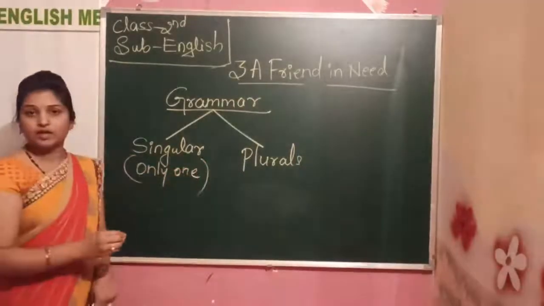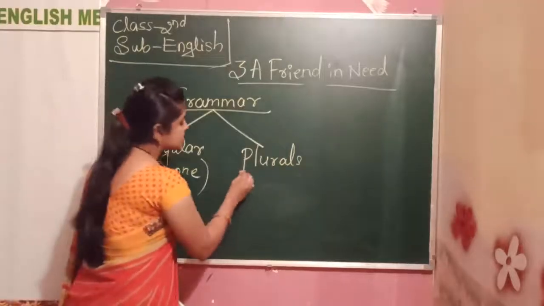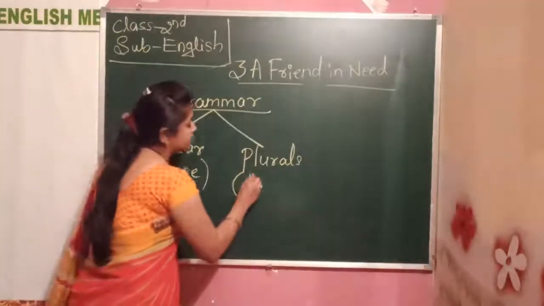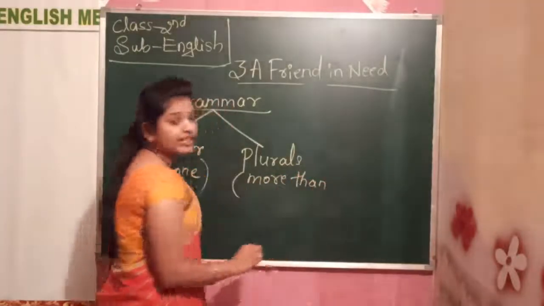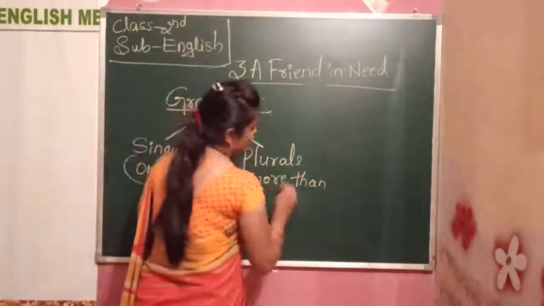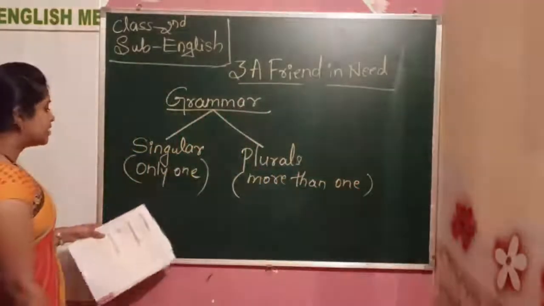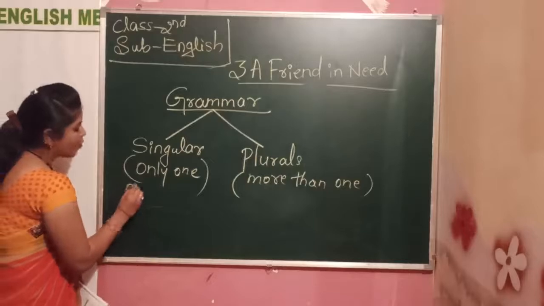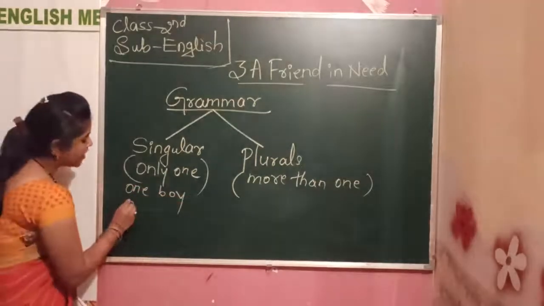Only one thing or one person. Next, plural means more than one. It may be 2, 3, 4 and so on. For example, here I am taking one boy or one pencil.